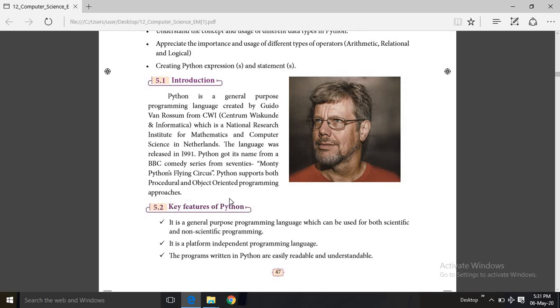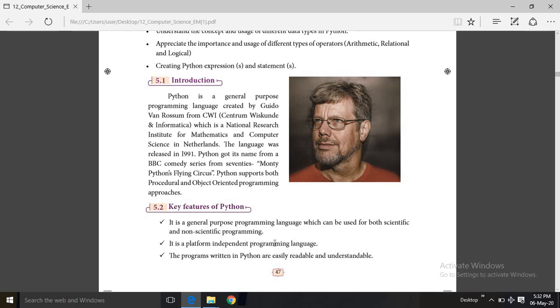So what are the key features of Python? What are the special features of Python? Why Python is getting famous all over the world nowadays? So because the features is, it is a general purpose programming language which can be used for both scientific and non-scientific programming. And also it is a platform independent programming language. What is a platform independent programming language? A program that works on any OS without any modification is called as platform independent programming language.